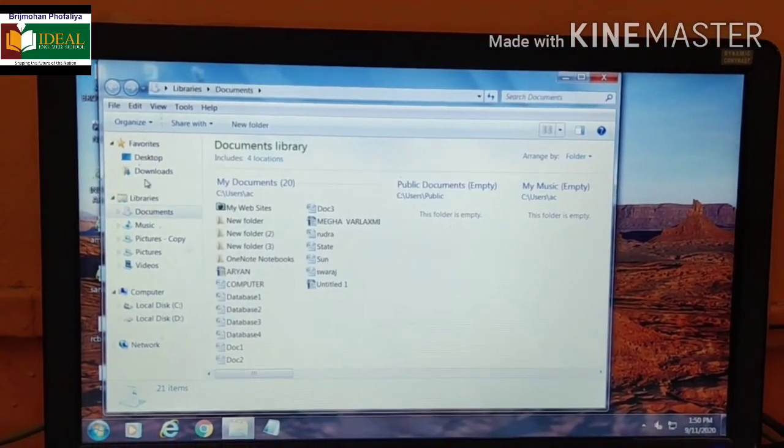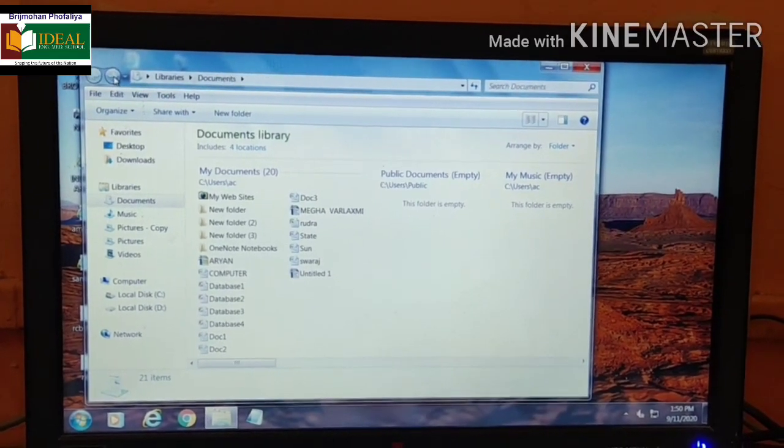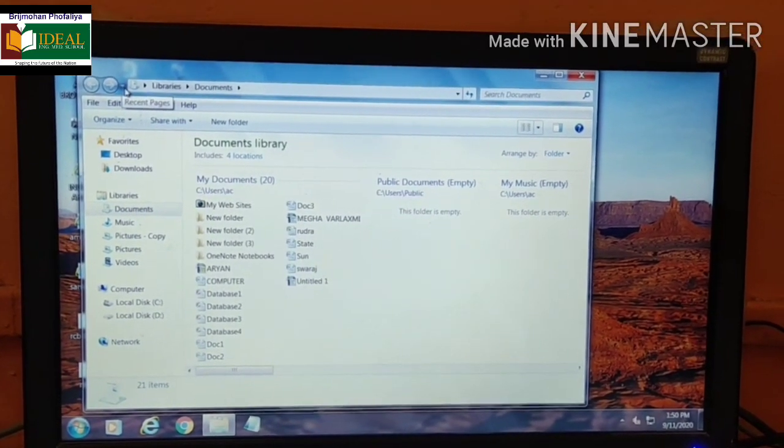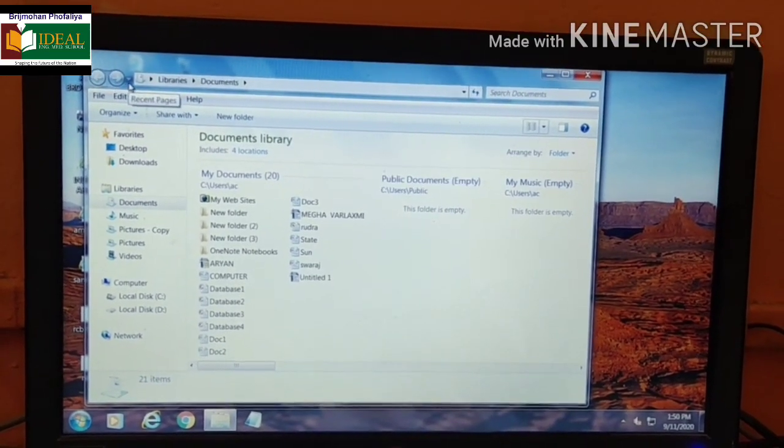Hope so children, you have understood the difference between files and folders. In the next class we are going to learn how to create a folder.